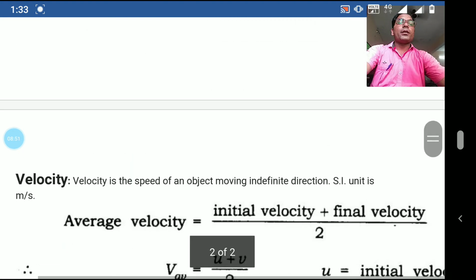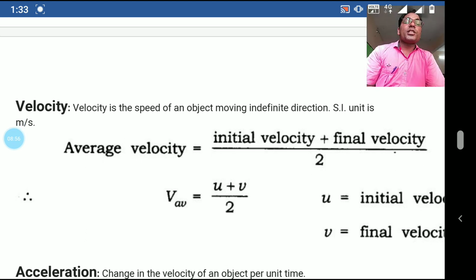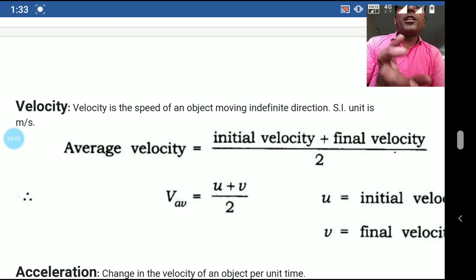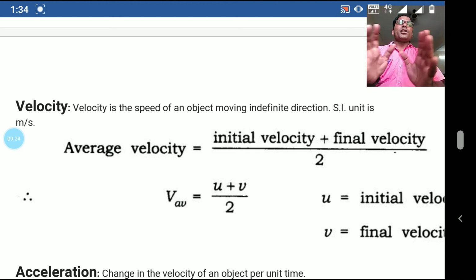Next definition, velocity. Velocity also is related to speed, but what is the difference between speed and velocity? Speed is the distance traveled by a moving body per unit time, but velocity is the distance traveled by a moving body per unit time in a specific direction. In speed there was no specific direction, but in velocity there is a specific direction also.